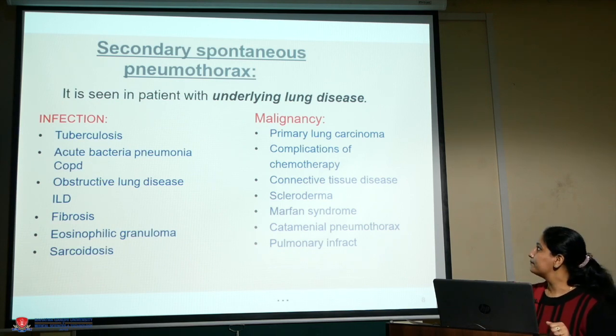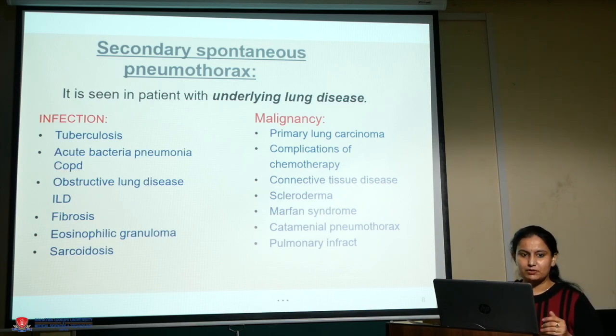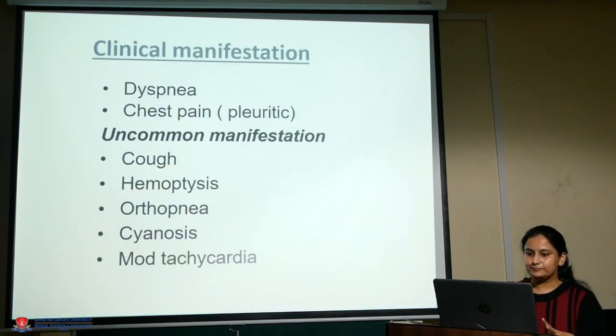Then malignancy. In malignancy you can say primary lung carcinoma and complications due to chemotherapy. Patients undergoing chemotherapy have chances of developing pneumothorax. Then connective tissue diseases: scleroderma, Marfan syndrome, pulmonary infarct. All these are examples due to which secondary spontaneous pneumothorax can result.